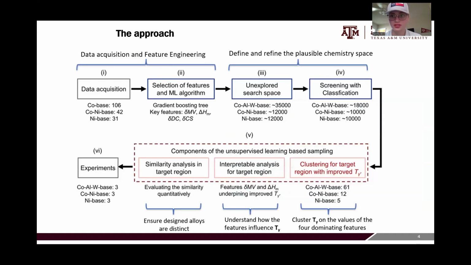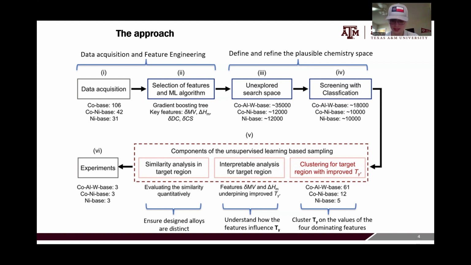So the approach that was done in this work is they start by acquiring the data from literature. From a literature survey, they found 179 data points on cobalt-based, cobalt-nickel-based, and nickel-based superalloys. And then they do what is called feature engineering, because in machine learning, the features are what identify your material.